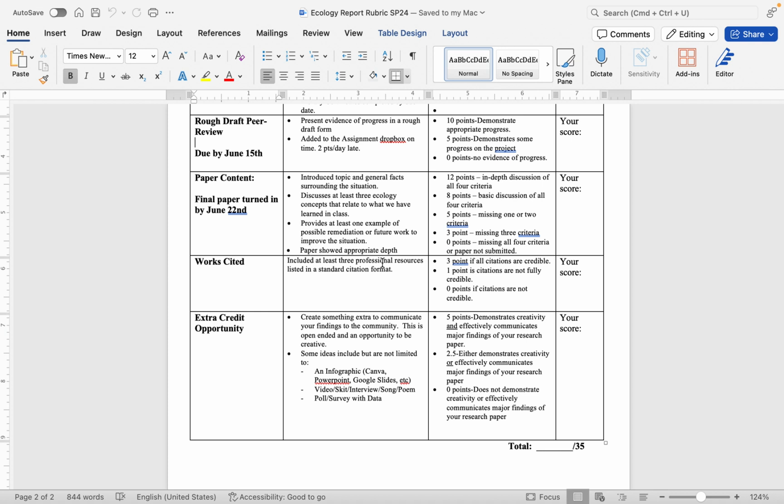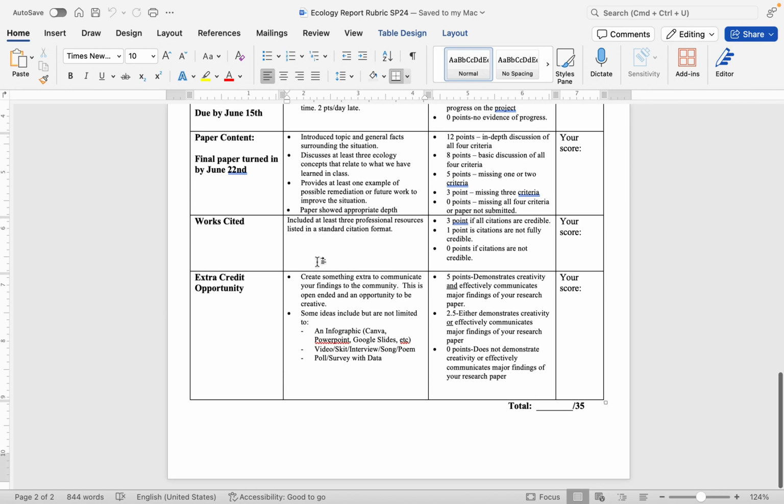And that your paper shows appropriate depth. Remember, I'm looking for about 3 pages of writing. If it's 2.5 to 3.5, I'll consider that close enough. But any longer or shorter than that, and you're probably being either too brief or too deep for what I'm looking for in this paper. Your works cited should have your 3 references listed there. You can certainly have more than 3, but a minimum of 3. And you're going to use APA formatting, which I'll provide more resources about in the future when we get closer.